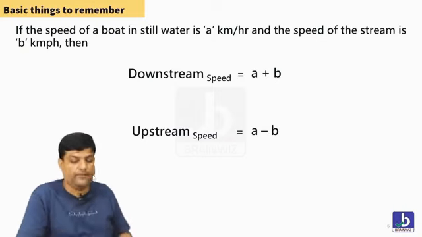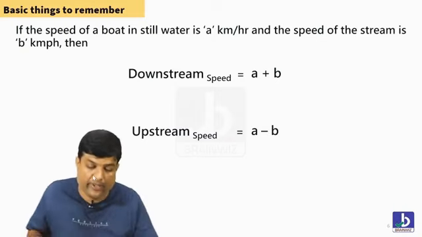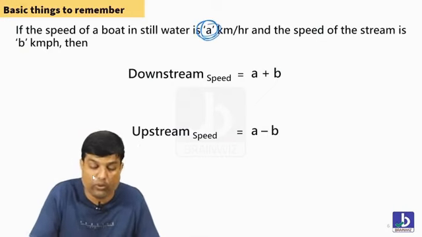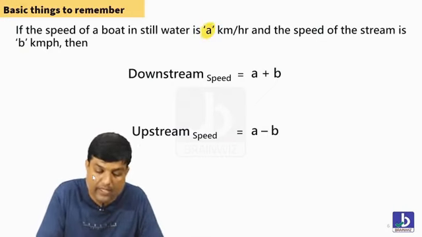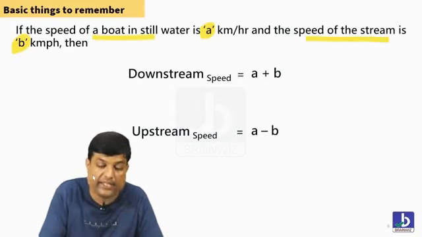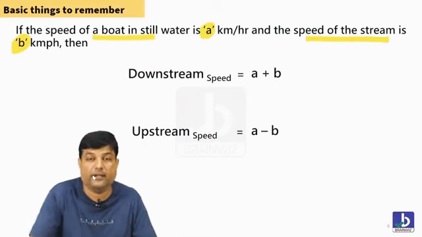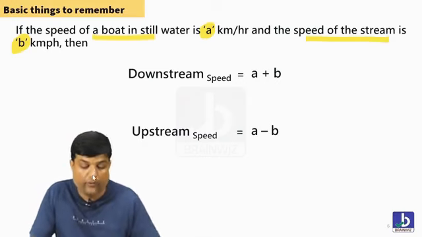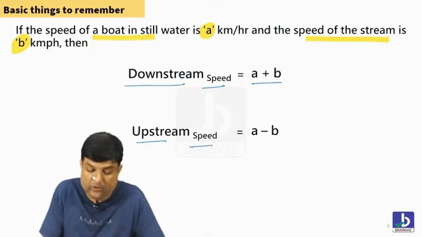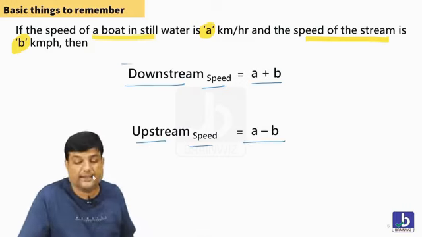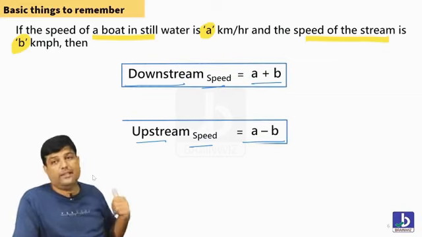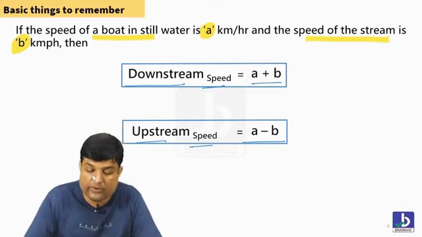One thing is very important. Let's move forward here. Listen, everybody, if the boat whose speed is A, who is this A value, students? Boat. And who is this B? Water. Let's believe water is B and the boat is A. Following, everybody? Yes or no? So whenever somebody comes downstream, it should be A plus B. If somebody goes upstream, it should be A minus B. These are the basics you should remember. There is nothing more, students.